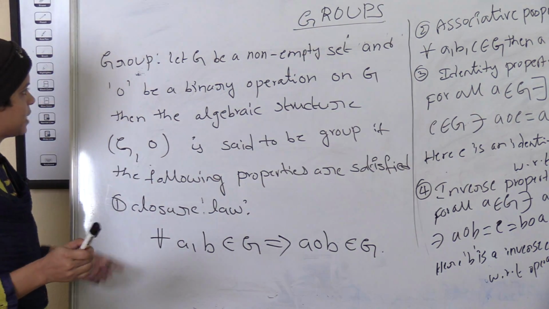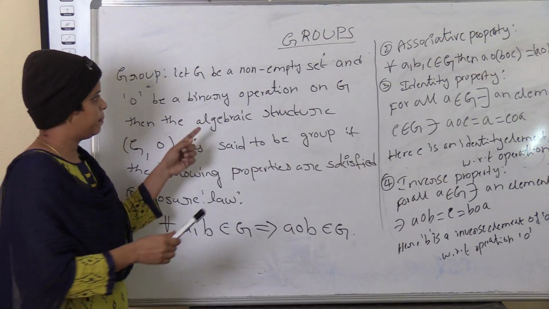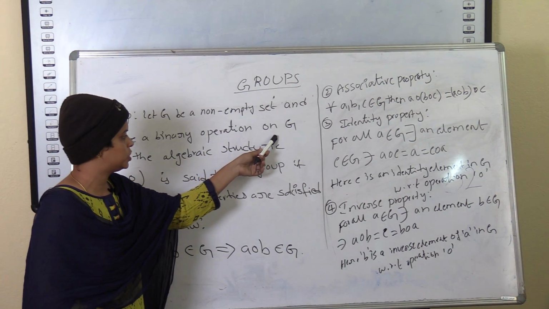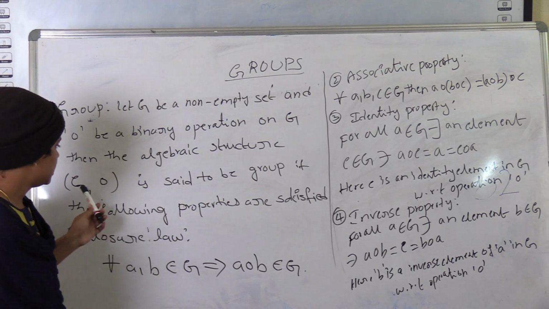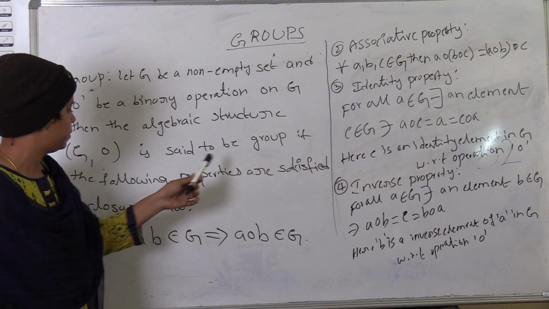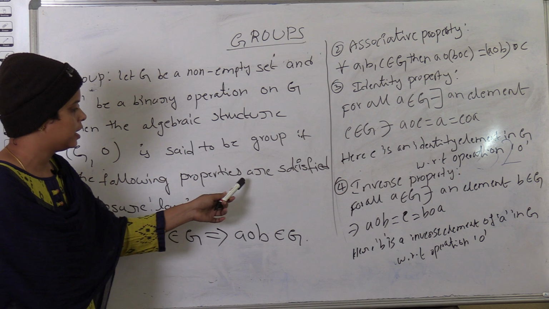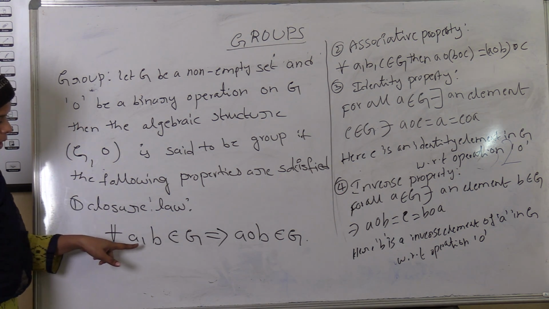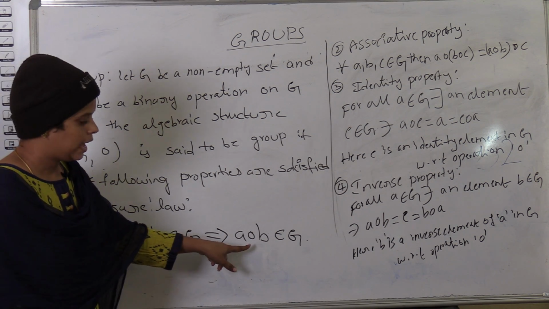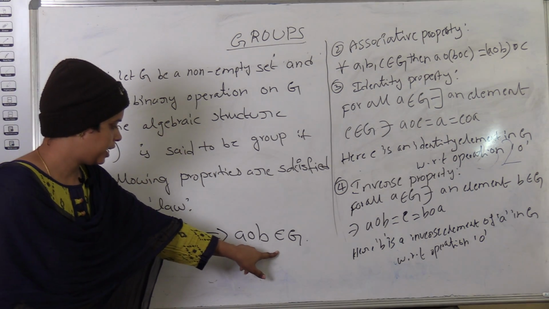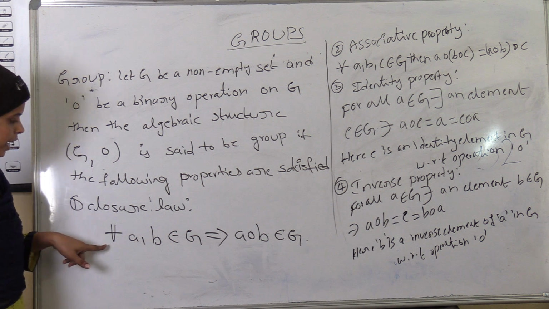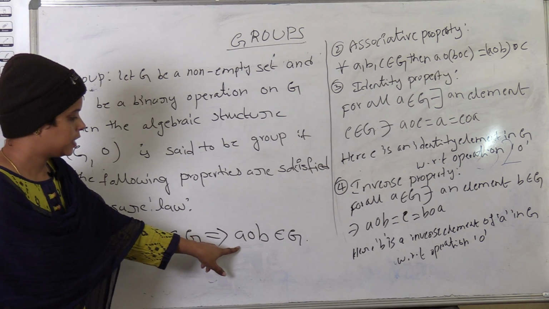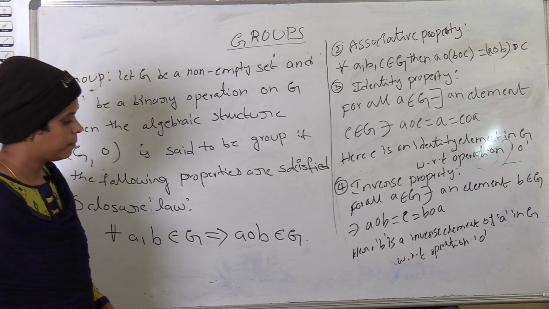Now I am repeating once again. Group: let G be a non-empty set and circle be a binary operation on G. Then the algebraic structure G, circle is said to be a group if the following conditions are satisfied. First one, closure law. For all a, b belongs to G implies a circle b belongs to G. We can take any two elements of this set G, then a circle b belongs to G.